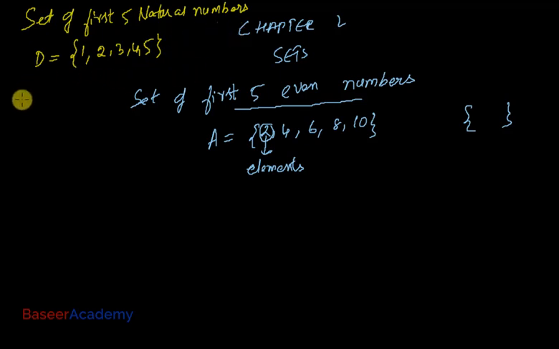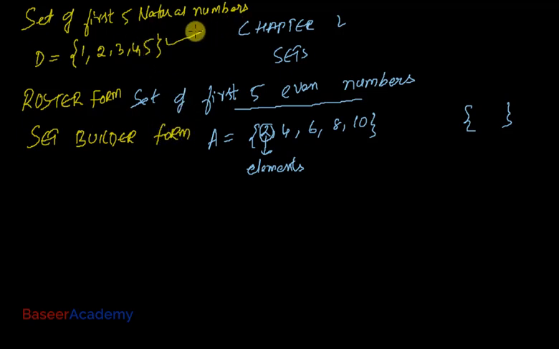Now there are two ways by which we can write down a set: roster form and set builder form. Here in set D, I have listed out the elements of the set. This is known as roster form. So in roster form, we list out the elements of a set directly. Here in set A also, I have listed out the elements that belong to set A. So this is nothing but roster form.